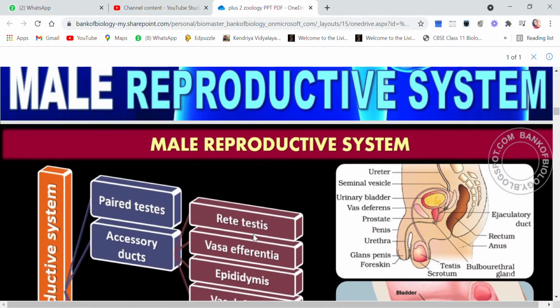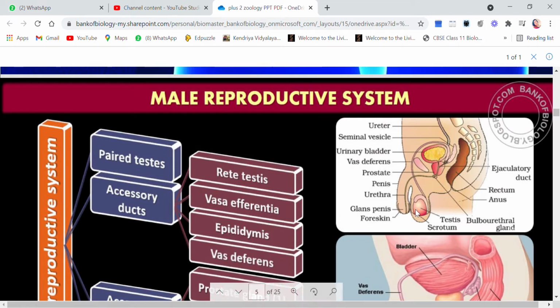You can make out all the parts in the diagram. This is the ureter, which is collecting the urine and getting attached to the urinary bladder. This is the urinary bladder. This is vas deferens, prostate gland, one single prostate gland, the reddish one.